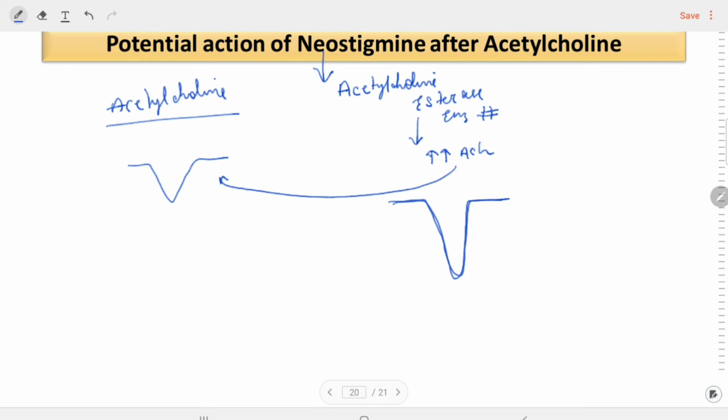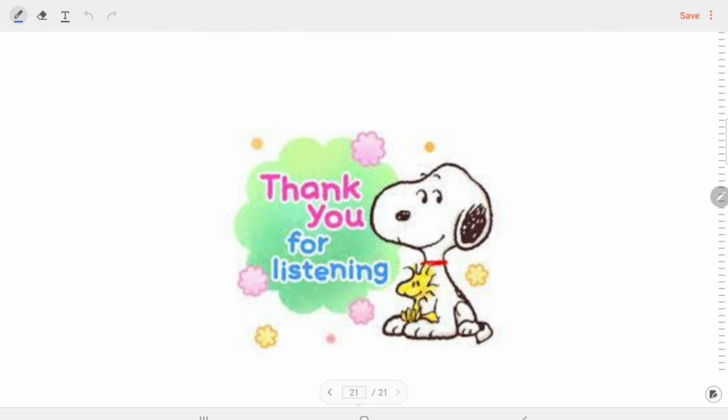So this is known as the potentiation of action of acetylcholine by neostigmine. Acetylcholine already decreases the BP, and because neostigmine is an acetylcholine esterase inhibitor, acetylcholine is more in the body, and the effect of the acetylcholine is also more, so that will lead to a greater decrease in the BP, and this is the potentiating action of neostigmine after acetylcholine. So I hope you all understand the various effects of the drugs on a dog's BP and heart rate.